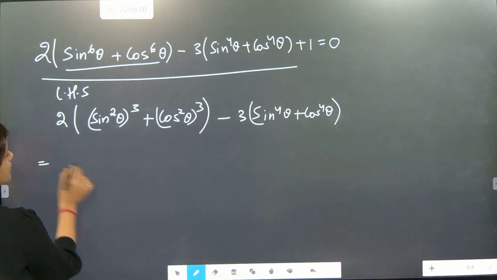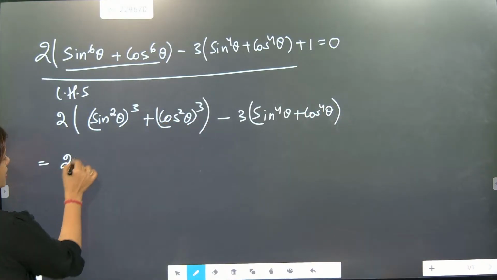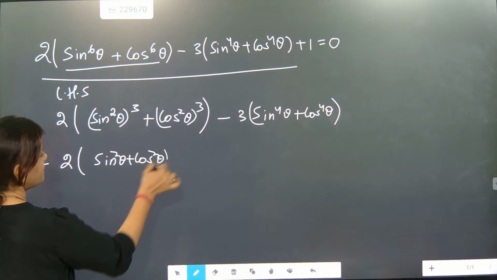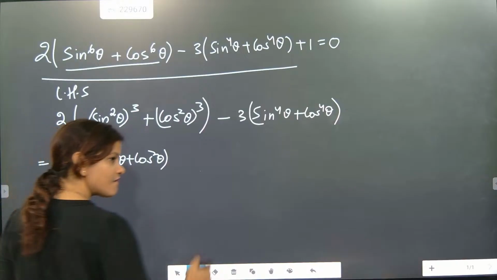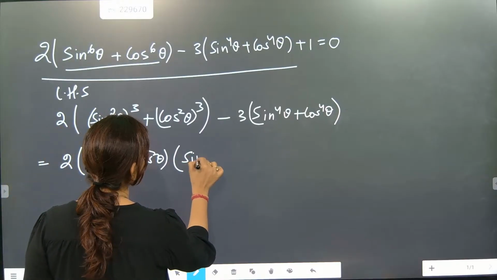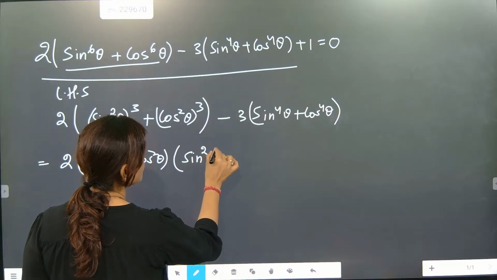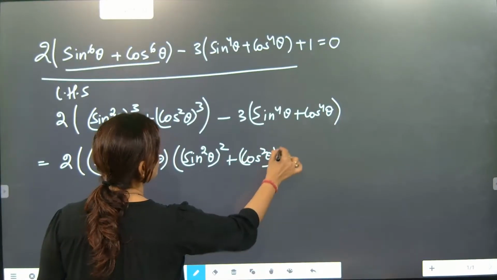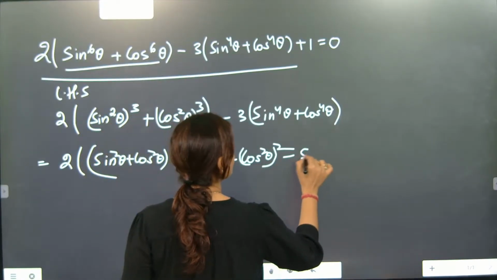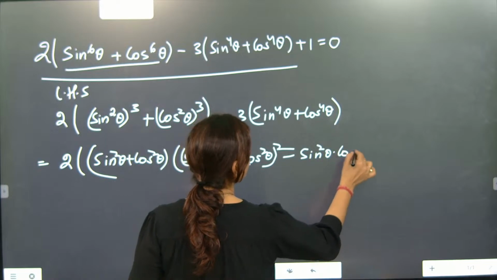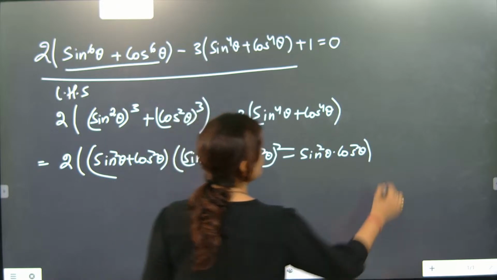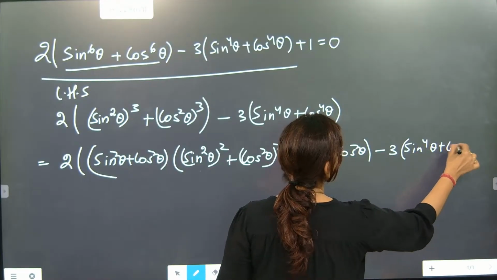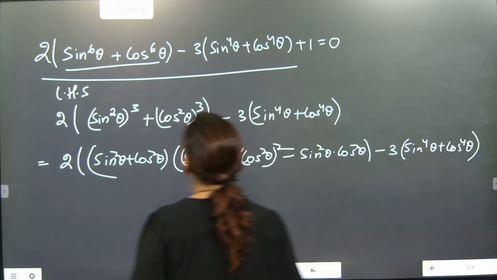Okay. So now here a cube plus b cube formula, what it will become? A plus b, after that sine square theta whole square plus cos square theta whole square minus sine square theta into cos square theta, minus 3 sine 4 theta plus cos 4 theta. Done.